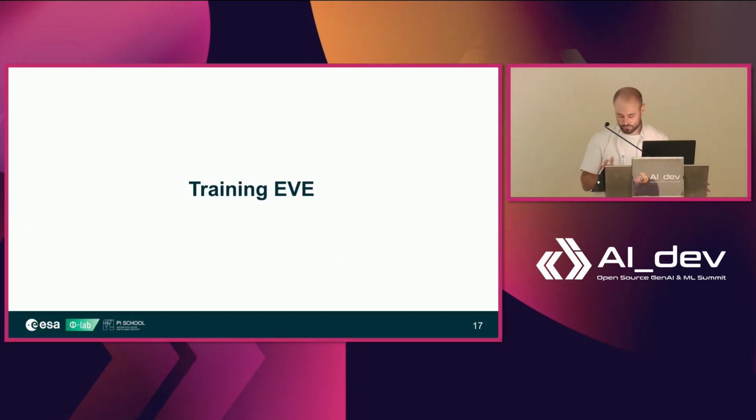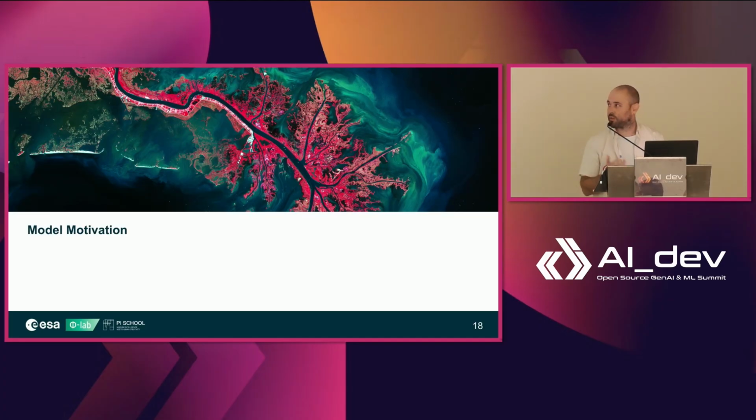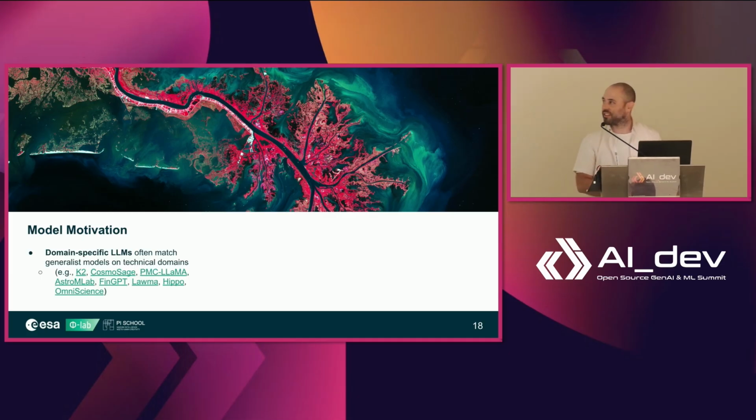So now we have the curated corpus, we have it cleaned, we have it enriched with metadata, and we have a small amount of authentic, manual SFT data. So now we can start actually fine-tuning the model. First of all, you could ask why, because if you're going to connect it to a RAG database and so on, there's a good argument that maybe a vanilla model just works as well and there's no need to go through the fine-tuning.